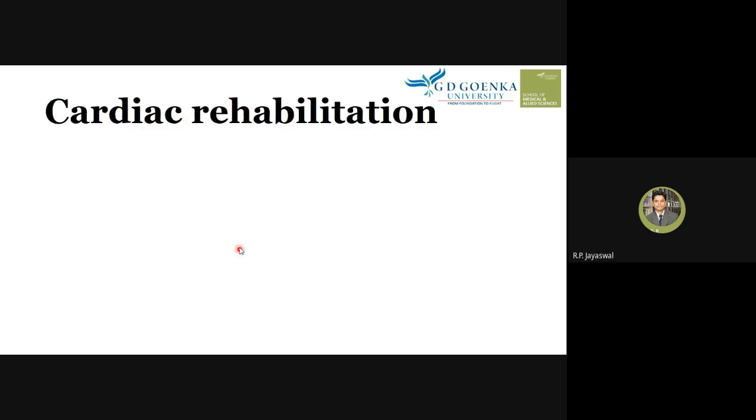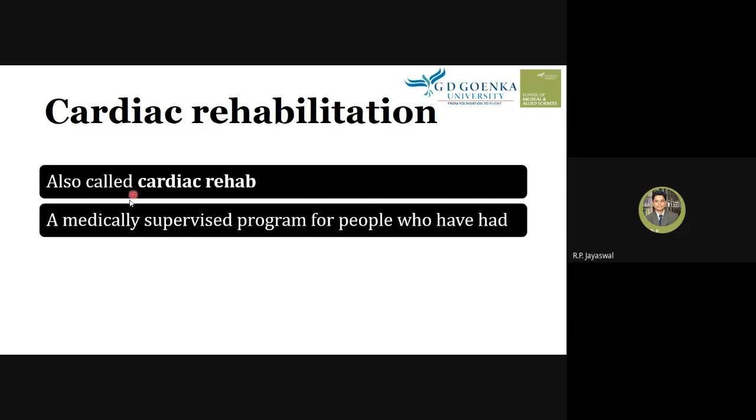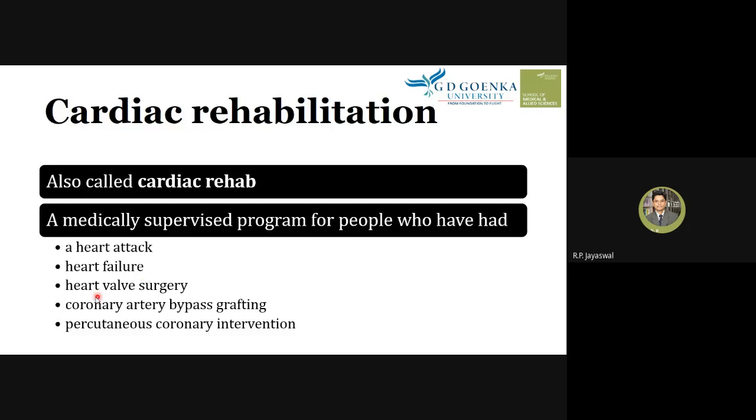Now let's know about cardiac rehabilitation. What is cardiac rehabilitation? This is also called cardiac rehab. It is a very important procedure the patient must undergo after myocardial infarction or its treatment. It's a medically supervised program for people who have had a heart attack, heart failure, heart valve surgery, coronary artery bypass grafting, or percutaneous coronary intervention.